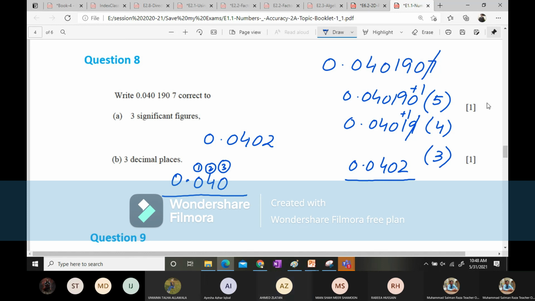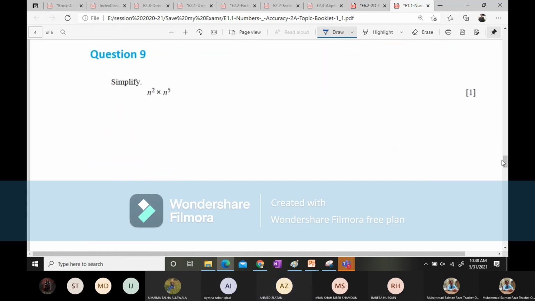Now, question number 9. Simplify n to the power 2 multiplied by n to the power 7. Now, you need to choose the right answer. A is n to the power 10 and B is n to the power 7. Now, choose the right answer. B. B. Sir, B. Everyone is going with B. No one is going with A.